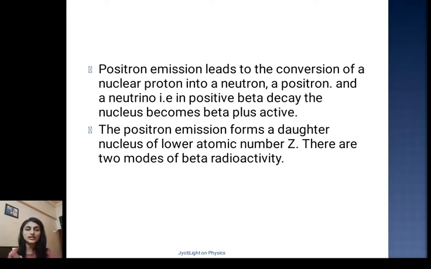There was a question in my earlier lecture: why can an electron not exist inside the nucleus? We discussed why it cannot exist inside the nucleus, but we hadn't discussed how these electrons are then found emitted. The reason is that electrons are not inside the nucleus, but at the time of emission, either a nuclear proton or neutron changes its state and emits an electron or positron.